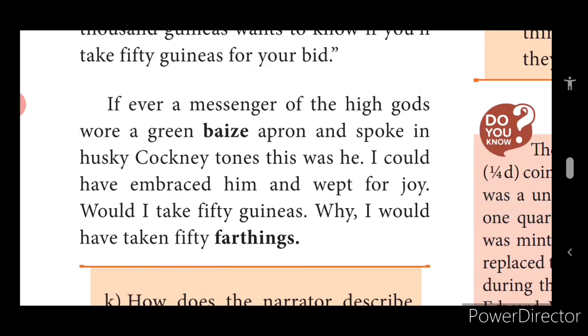Okay. The messenger wore a green apron, of course of woolen material. He spoke in a husky tone to the narrator regarding the portrait. He said, sir, I'm a messenger of my master. My master has sent this message. Will you sell the portrait?